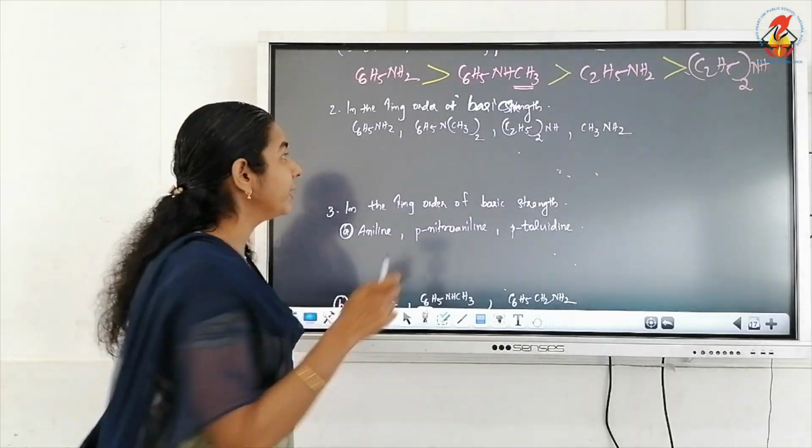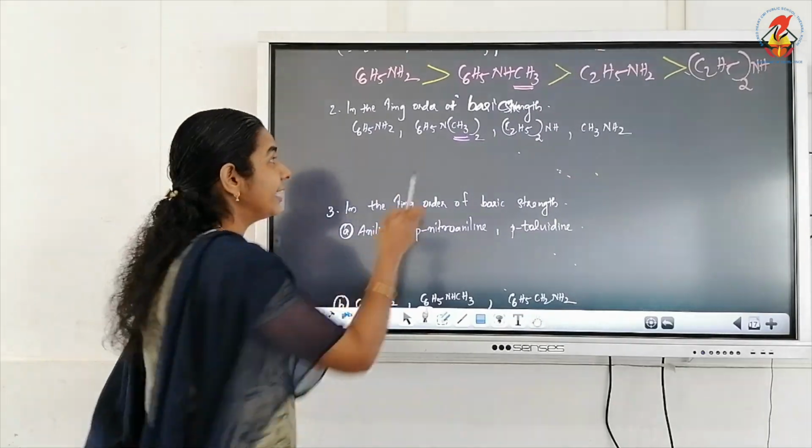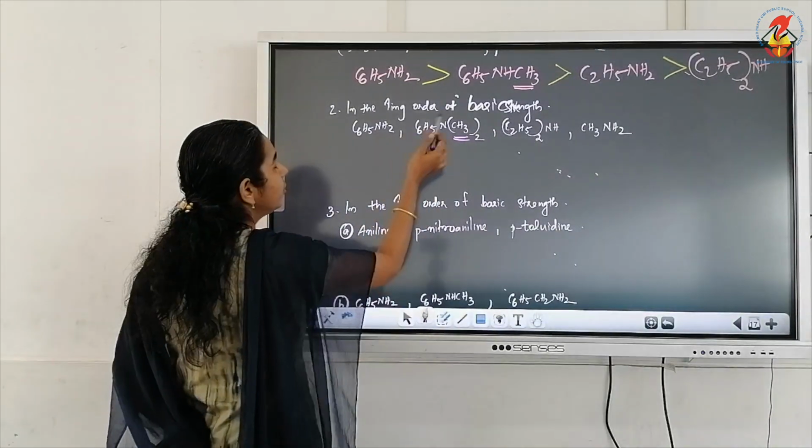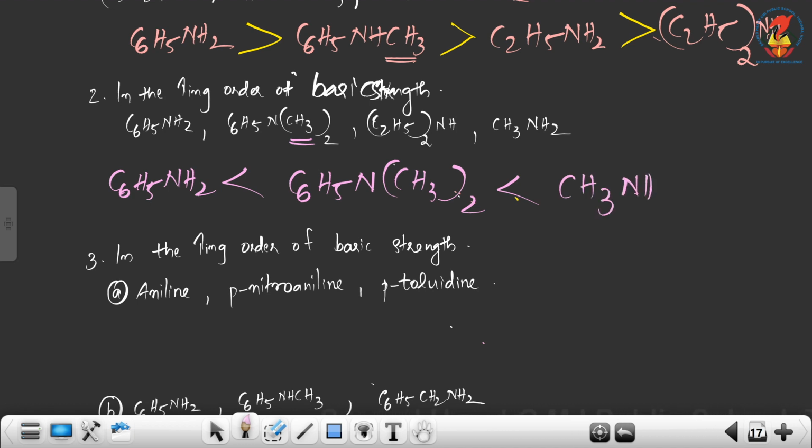2 methyl groups means methyl group will be plus I, electron donating. So compared to aniline, this will be more basic. So the least basic will be C6H5NH2 aniline. Then the next aromatic amine C6H5N(CH3)2. Then the more basic will be, this is a secondary amine, this is a primary amine. So primary amine will be less basic and secondary amine will be more basic.